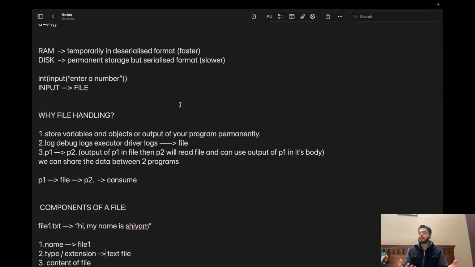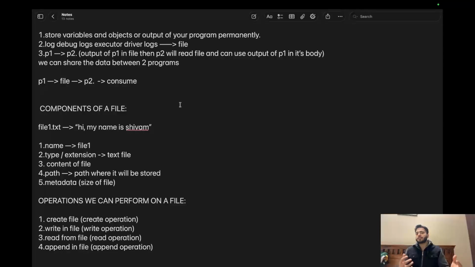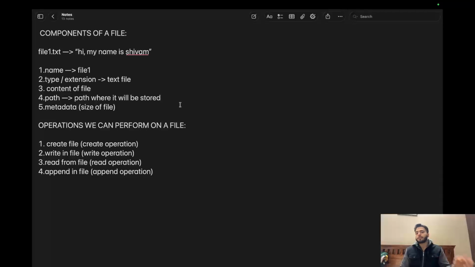Now why file handling? Just so that you can store variables, objects, or output of a program, logs, debug logs, executor driver. What is this executor driver? Everything will be clear in the Spark lecture. And connectivity between programs. Program 1 can return one output, can be stored in a file, and then program 2 can use it. Then components of a file: name, type or extension, size, content, metadata, everything. Then operations: create, read, write, append.